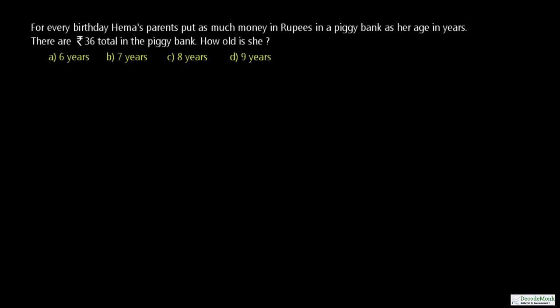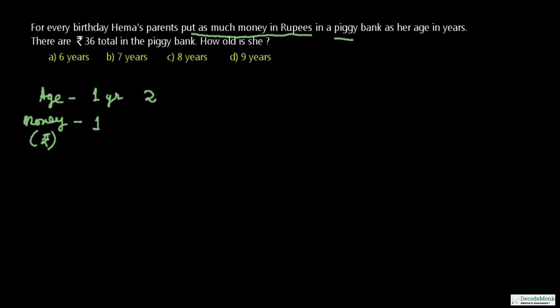For every birthday, Hema's parents put as much money in rupees in a piggy bank as her age in years. Then suppose Hema's age is 1. So this age is 1 year. So there is a piggy bank where Hema's parents put money which is equal to the age of Hema. So in the first birthday of Hema, the money put into the piggy bank by her parents is rupee 1.